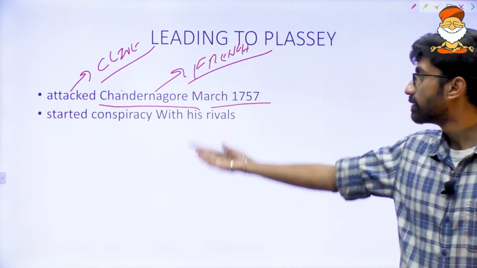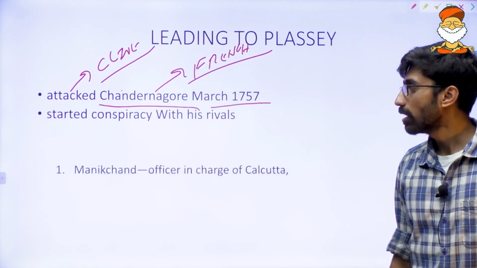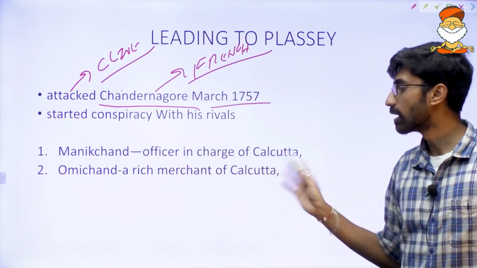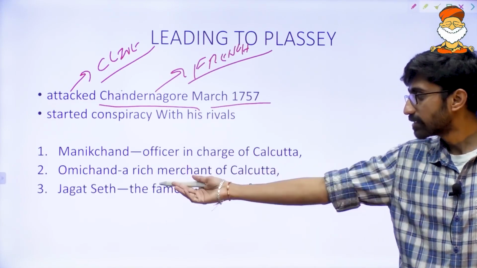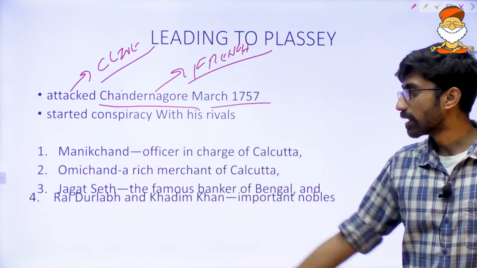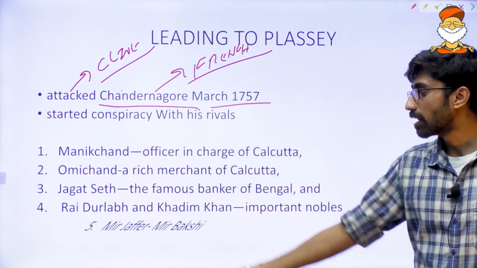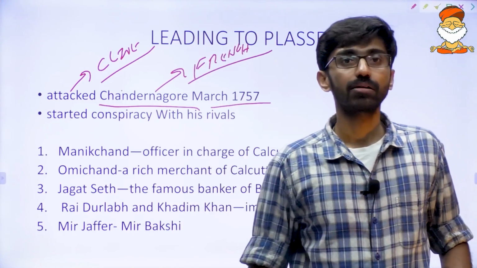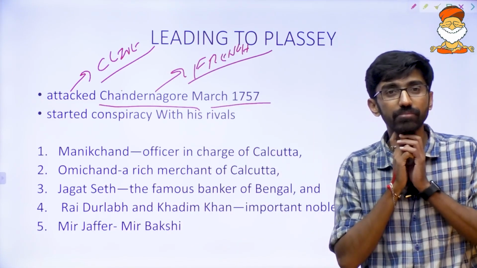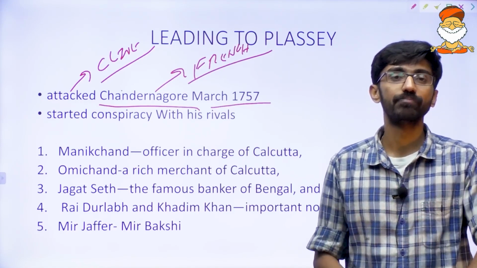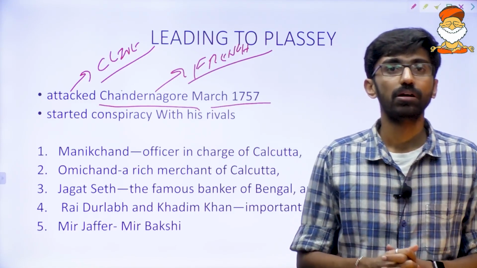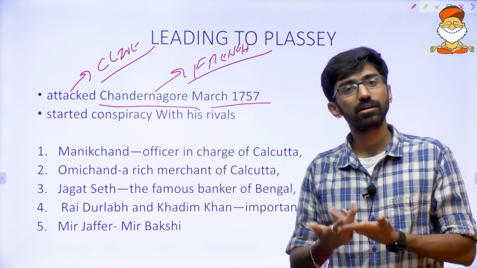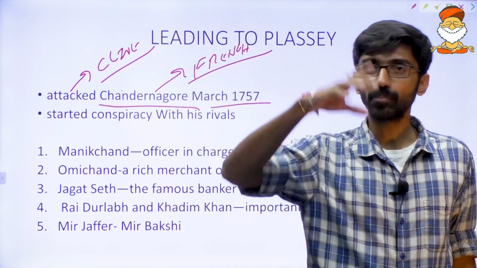Okay, at the same time, he started a conspiracy with his rivals. Like Manik Chand, an officer in charge of Calcutta. Conspiracy with him. Then Omi Chand, a rich merchant of Calcutta. Then Jagat Seth, the famous banker of Bengal. And again Rai Durlab and Kadim Khan, important nobles. And of course, Mir Jafar was a Mir Bakshi. What is Mir Bakshi? The term we have seen already. Army chief. Army chief that we talked about during the Mughals, because Bengal is a Mughal successor state. They use the same terms also.